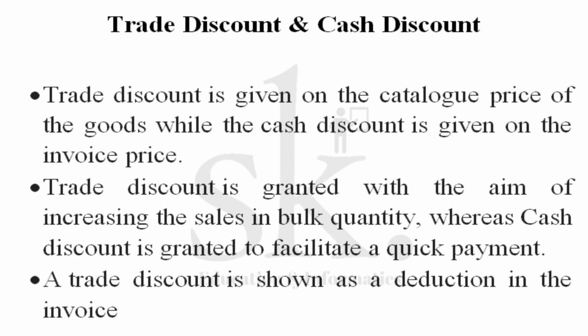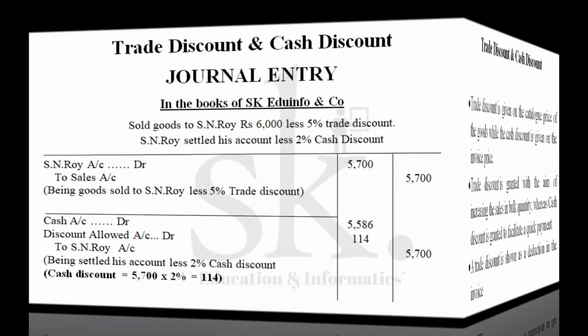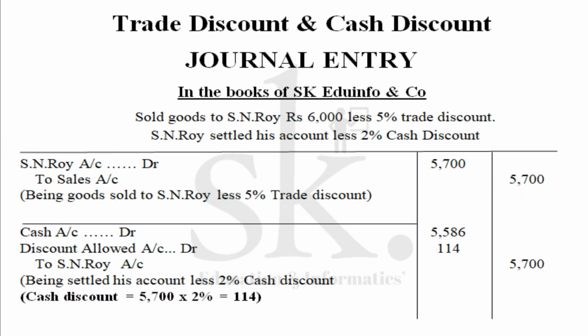Now let's move on to the third point, which says the trade discount is shown as a deduction in the invoice. What it means, let's explain with the help of a journal. In this particular journal, we are working in the books of SK Eduinfo and Co. And it is mentioned that goods were sold to SN Roy, who is one of the retailers or vendors, rupees 6,000 less 5% trade discount, and SN Roy has settled his account less 2% cash discount.